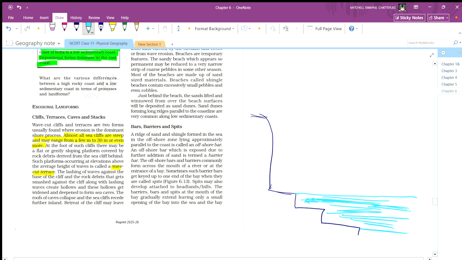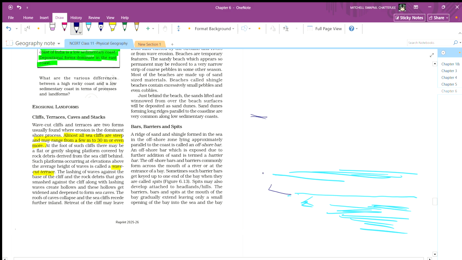So occasionally, the water might hit this way. It will reach this level at the night, and it will hit this way. Sometimes it will hit at this level, sometimes this way, sometimes this way. So it will make it into a terrace. It will make it into steps. And these steps will be smoother due to water constantly hitting them.